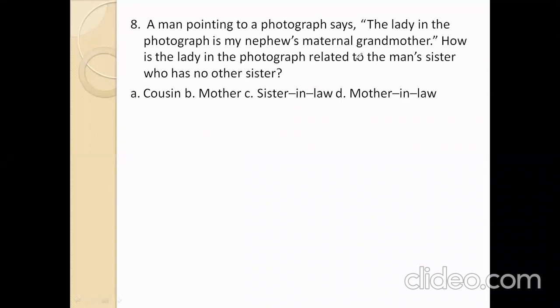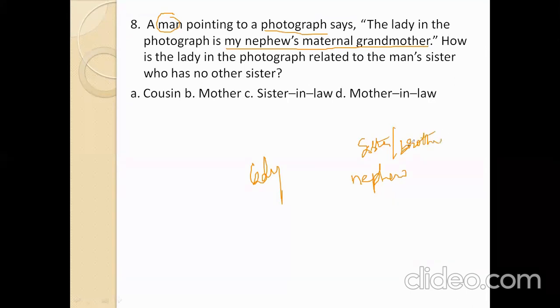Now, here we see that a man is pointing to a photograph. The speaking person is a man. A lady in the photograph is my nephew's maternal grandmother. Nephew is a sister's or brother's son.